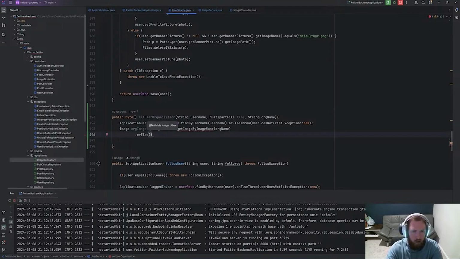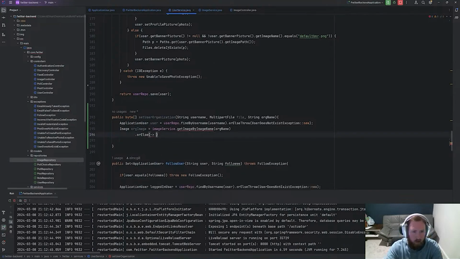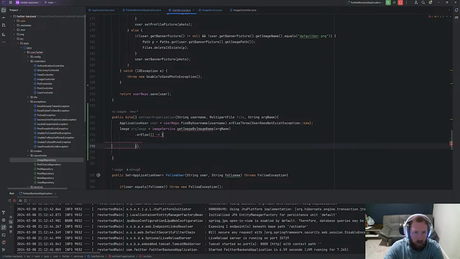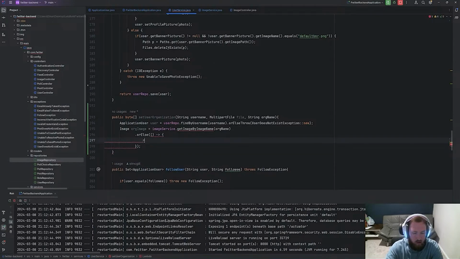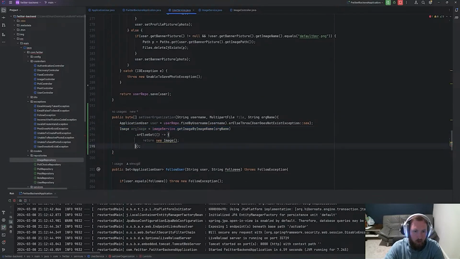Let's just go ahead, I forget if we could do this. I think it's just something like this. Maybe not. How do we do this? I forget how to use orElse. So we're going to say orElse, and we're going to do a lambda here. And this needs to return an image, so let's just return new Image to get it off our back for now. So we need to say orElseGet here. There we go. Okay, now we can do orElseGet, and then we'll do some logic in here. What is this problem? Because it still throws. Let's get rid of this throws because it no longer throws. So here we'll either get the org name or do something else.